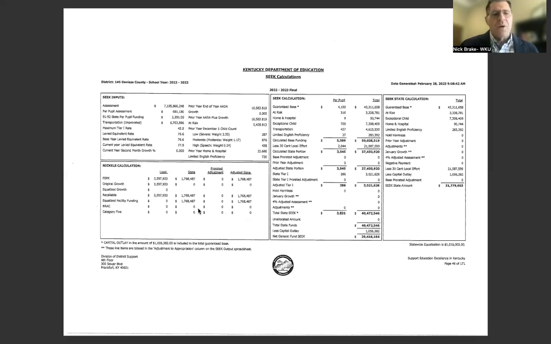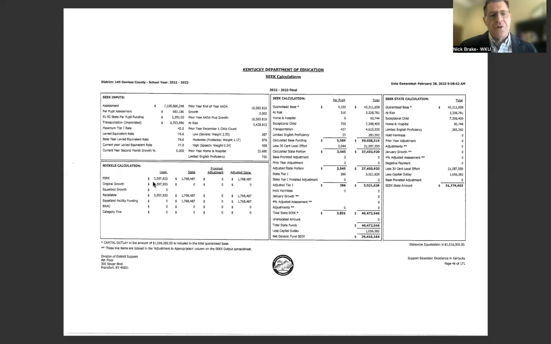But the last thing I want to turn to is this Nichols calculation box in the lower left-hand corner. This Nichols calculation is the funding for facilities. You assess 5 cents, at least, in what they call FSPK funding, at least one nickel, and the state will then match that nickel for covering the cost of your buildings and grounds.